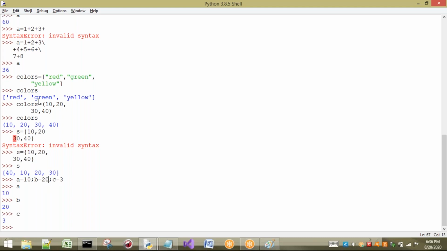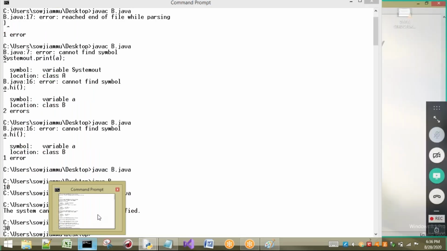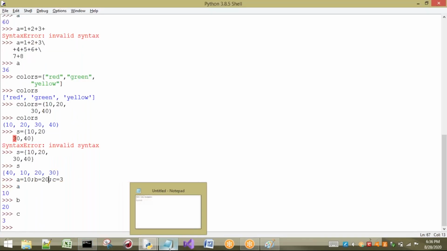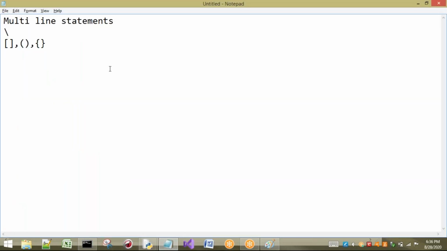So here what we have done, single line I have divided into multi-line. Here what I have done, multi-line is combined in a single line. By using semicolon, we can do that. So this is about statements. So basic things, we have to understand the basic things initially. Later we will enter into concept. Okay, this is related to programming only. If you don't know about these points in our programming, we may get errors.